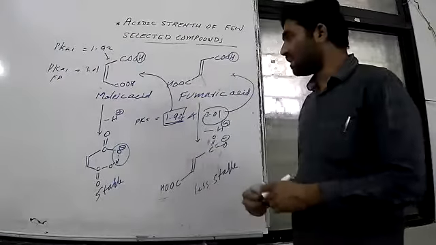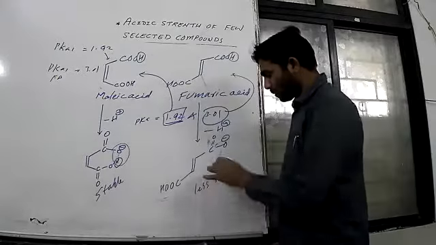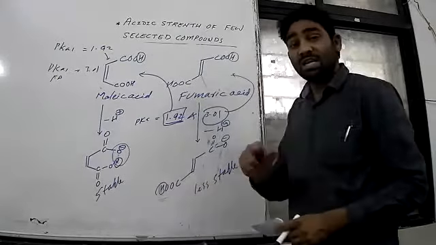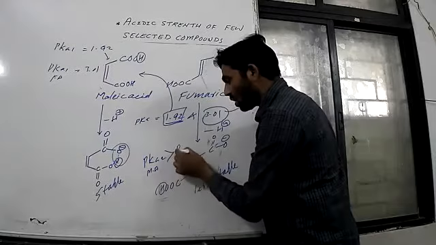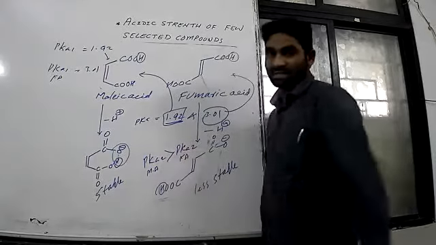If you go for the next one, when the second proton is lost, in the second case, the pKa2 of maleic acid will be higher than the pKa2 of fumaric acid.